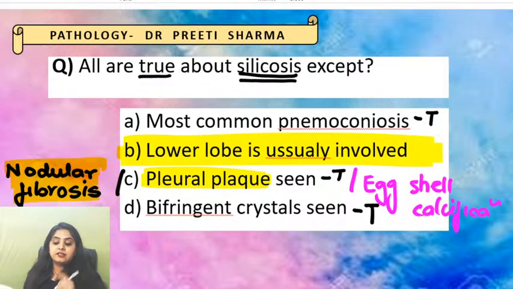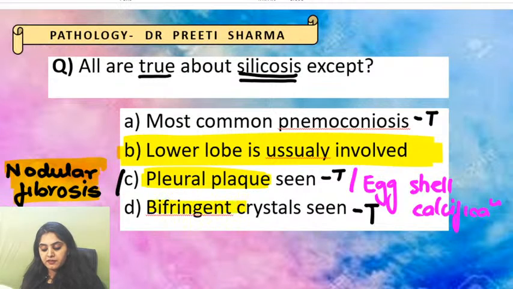Yes. So that is another thing that it can cause. So remember, nodular fibrosis, pleural plaque and eggshell calcification. These are the things which silica can cause. It is the most common pneumoconiosis. It usually involves upper lobe and you have to see it with the help of birefringent crystals.